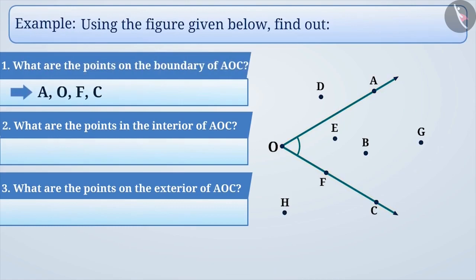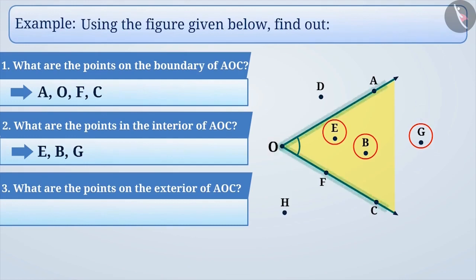Can you tell which point is in the interior of the angle? Think a little. Okay, let me tell you. Here, point E, point B, along with point G, are also in the interior of the angle. Can you tell why we say that point G is in the interior of the angle? Let me explain.